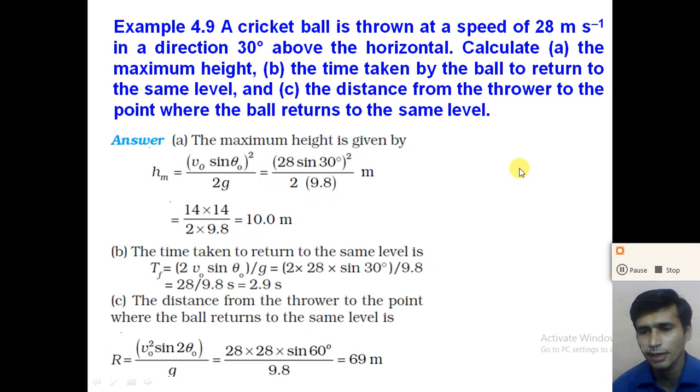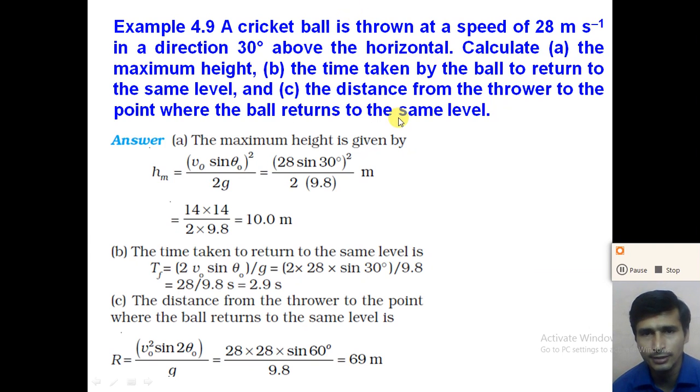Now how can we calculate the time taken to reach the maximum height, or we can say the time of flight, right? Time of flight tf is equal to 2 v0 sin theta divided by g, right? 2 v0 is 28, sin 30 divided by 9.8. Value of sin 30 we take as 0.5. So we get 2.9 second. So time of flight we calculate as 2.9 second, and the time taken to reach the maximum height is exactly half of the time of flight. So 2.9 divided by 2, right?